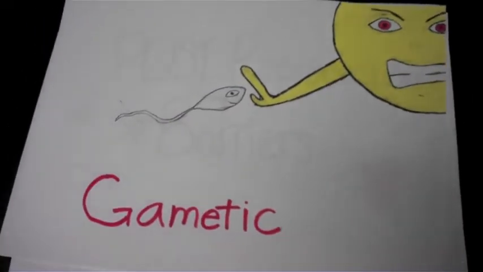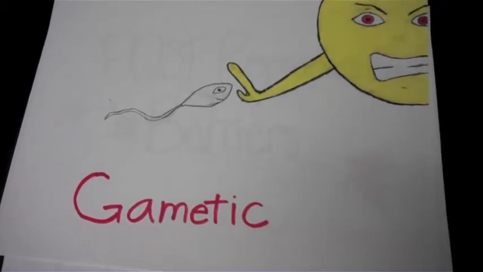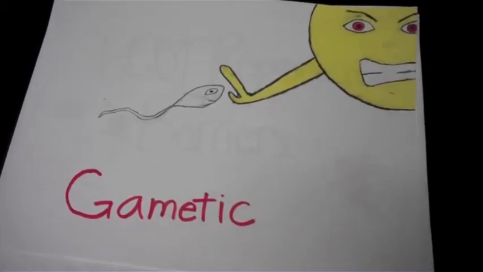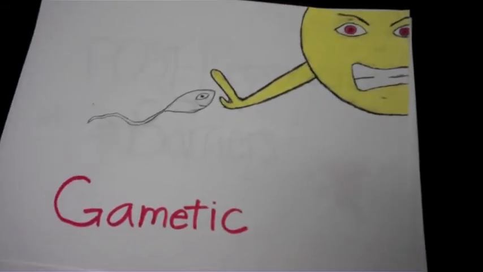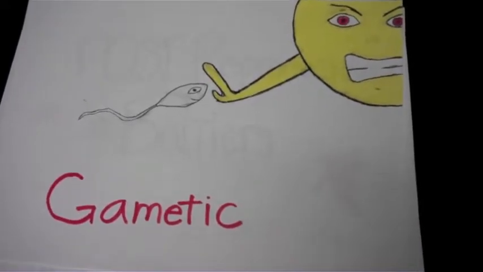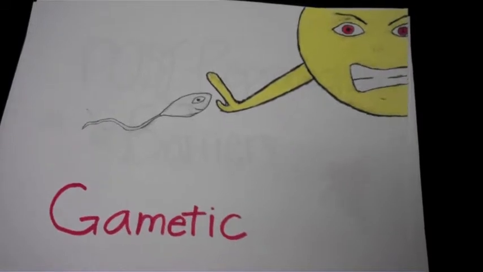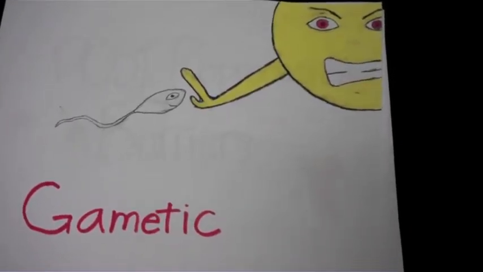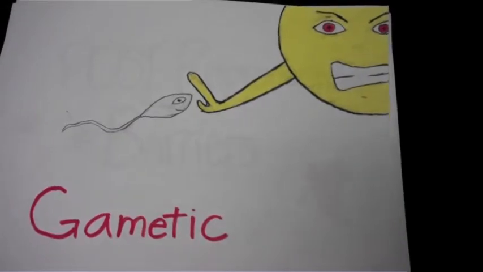Gametic isolation is when sperm of one species may not be able to fertilize eggs of another species. The mechanisms include biochemical barrier, which prevents sperm from penetrating the egg, and chemical incompatibility, where sperm cannot survive in the female reproductive tract.